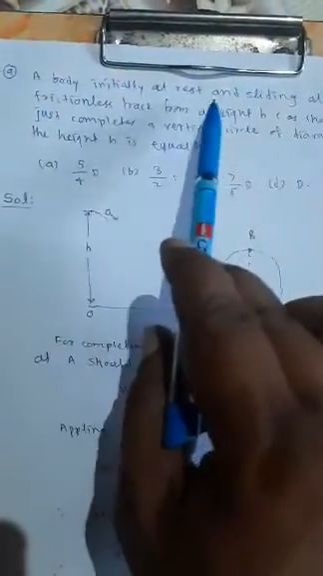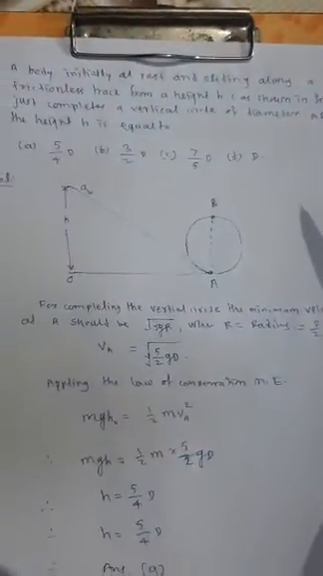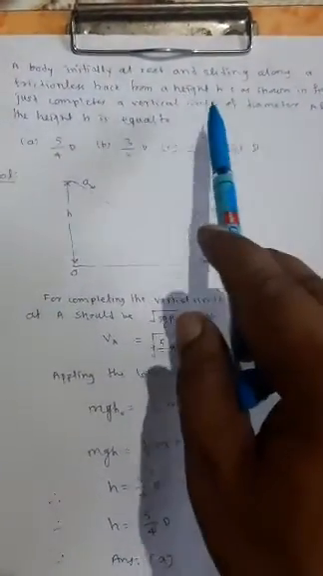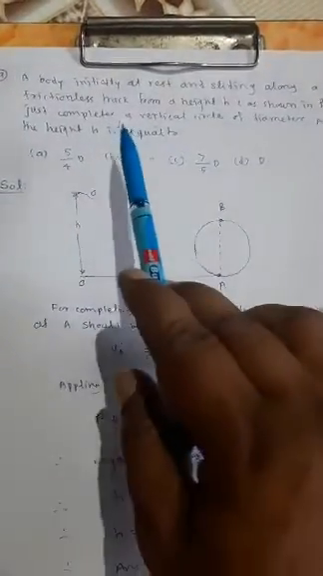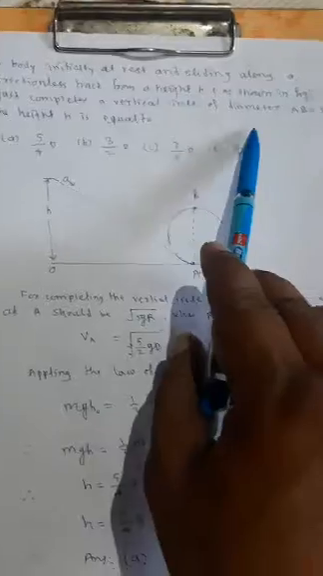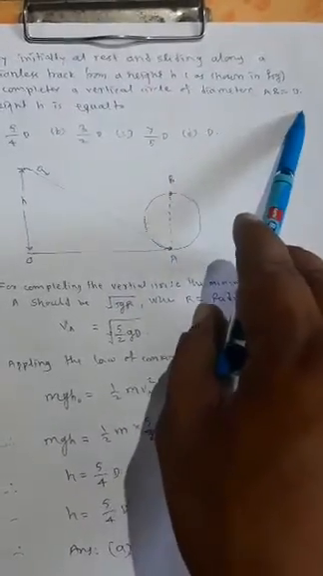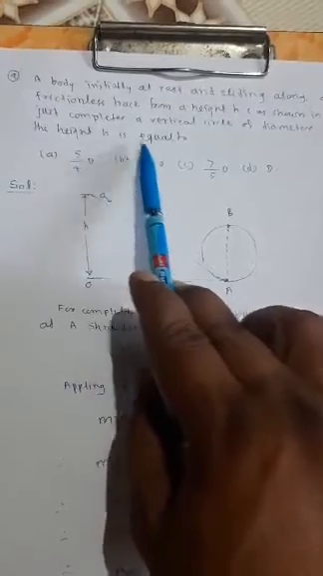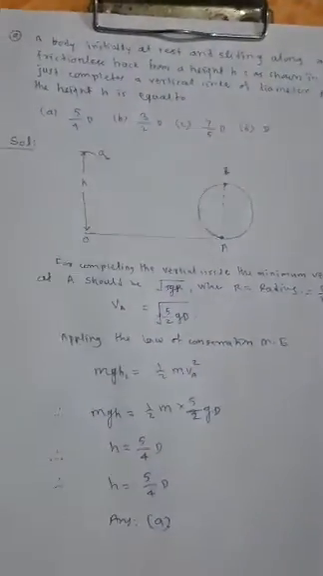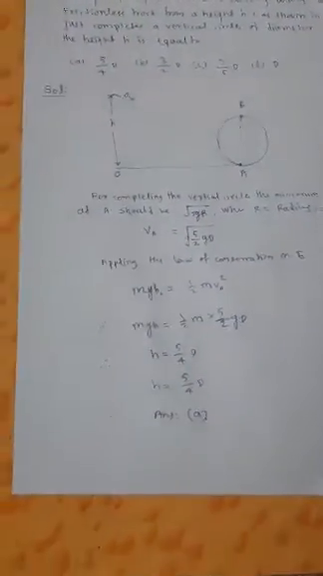A body initially at rest and sliding along a frictionless track from a height h as shown in the figure just completes a vertical circle of diameter AB equal to d. The height h is equal to, we have to determine the height of the initial position of the body.